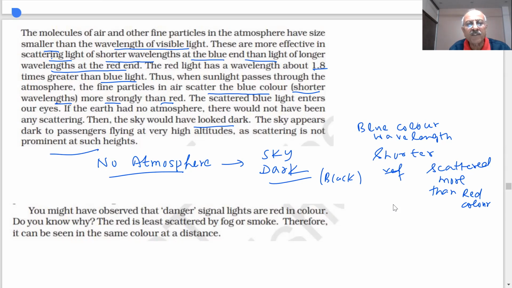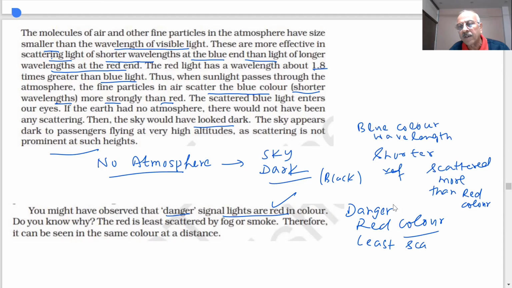You might have observed danger signals are red in color. Why are the danger signals red in color, students? Red color has the longest wavelength and is least scattered. It is least scattered by fog and smoke.